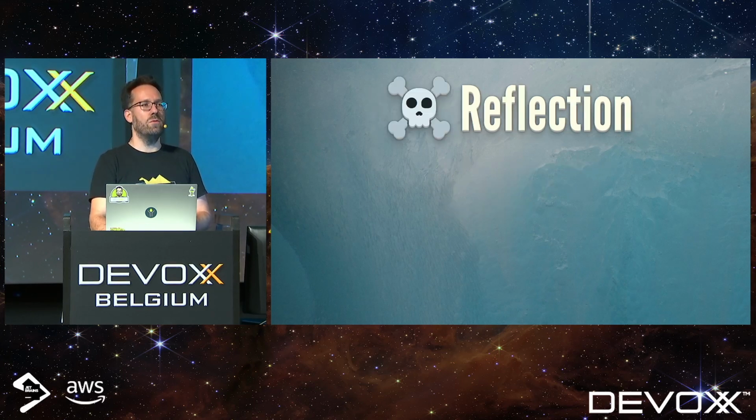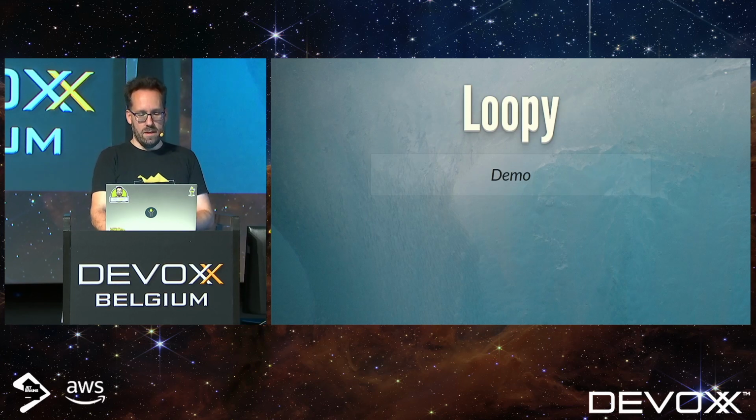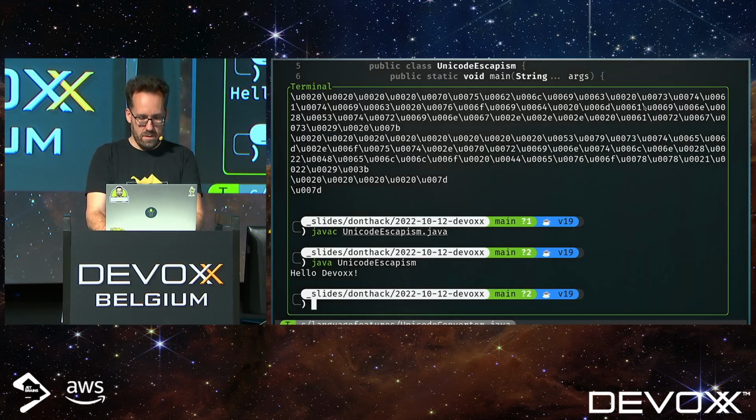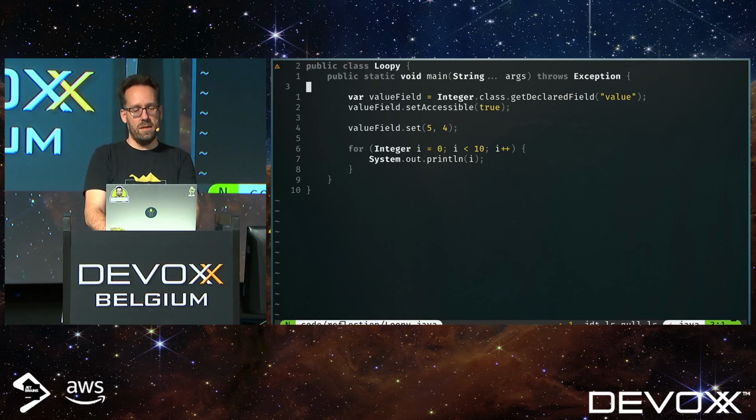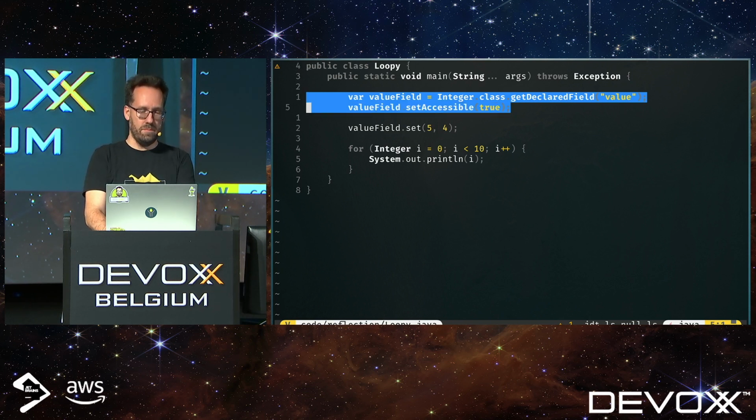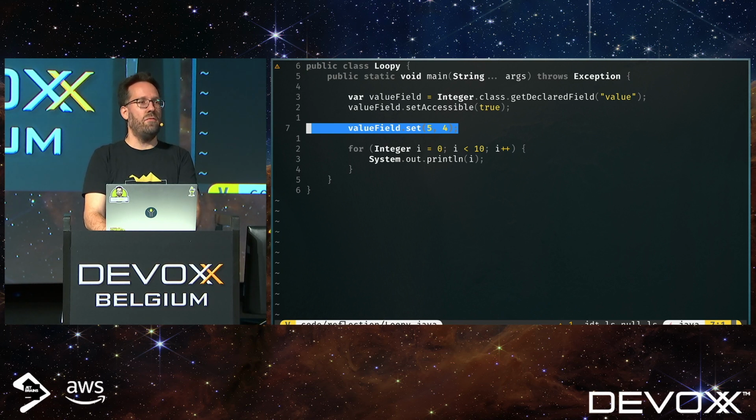So let's move on to reflection. Here I have a program that does a little reflection magic. We get the value field from the class Integer, and we make it accessible. Then we take the 5 object and assign its value field to 4. And then we do a simple for loop.